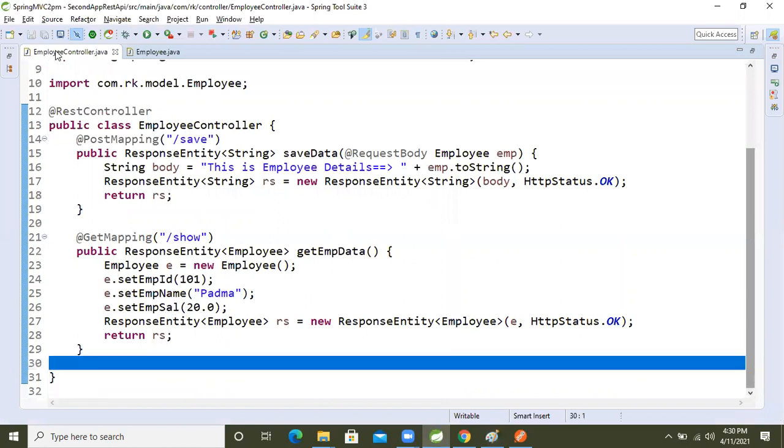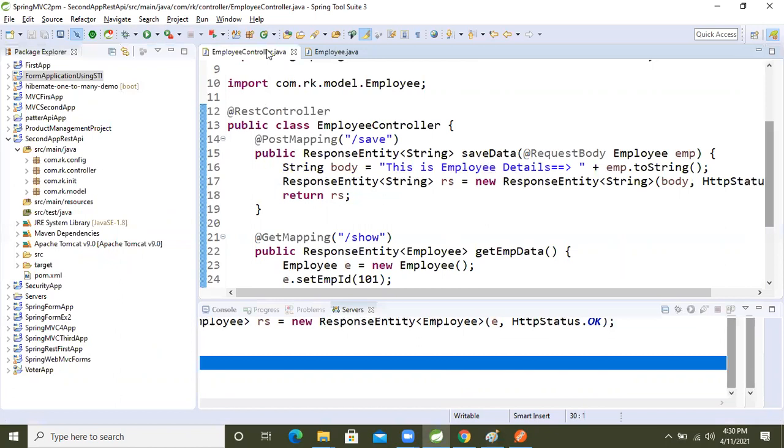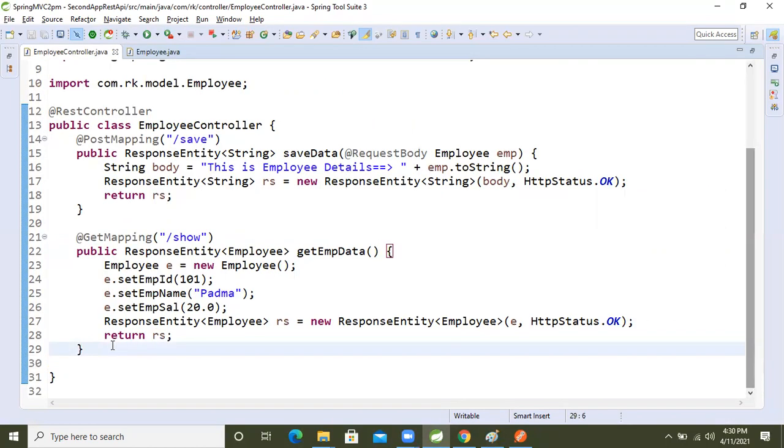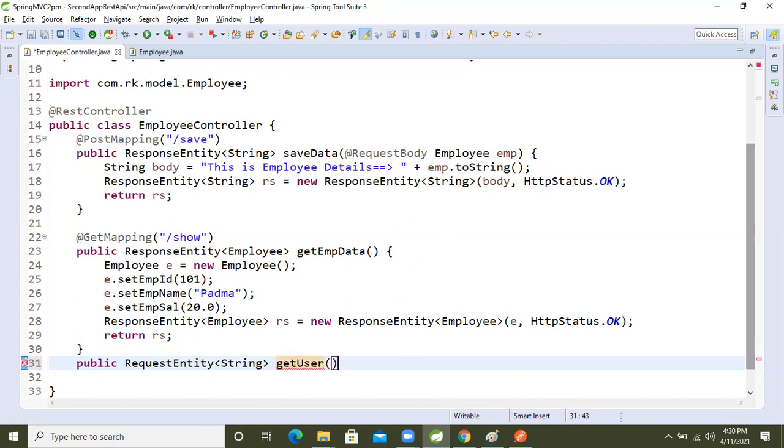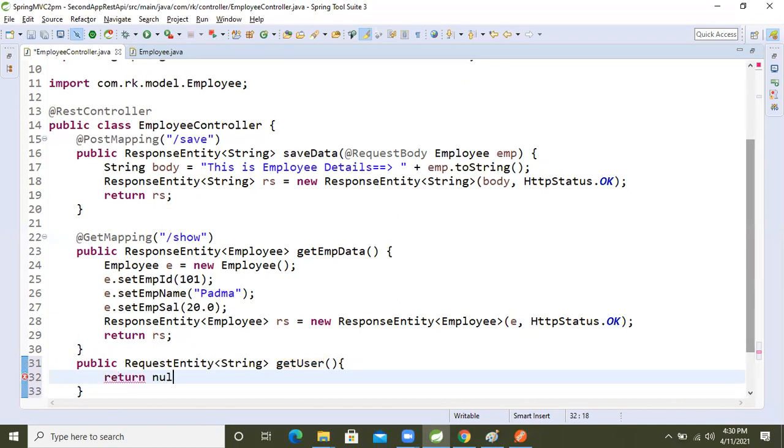For that I'm going to create one more method. Public ResponseEntity, a string, getUser. Okay, fine. Now I'm going to complete everything. First, null.